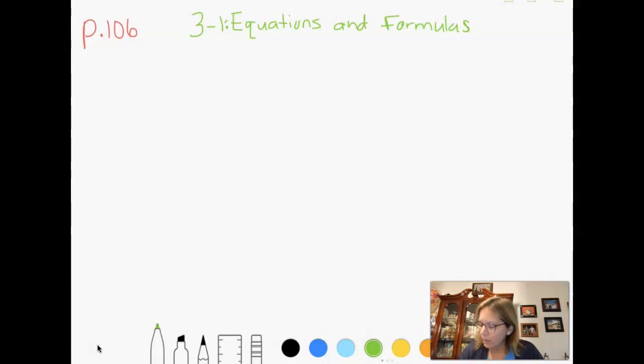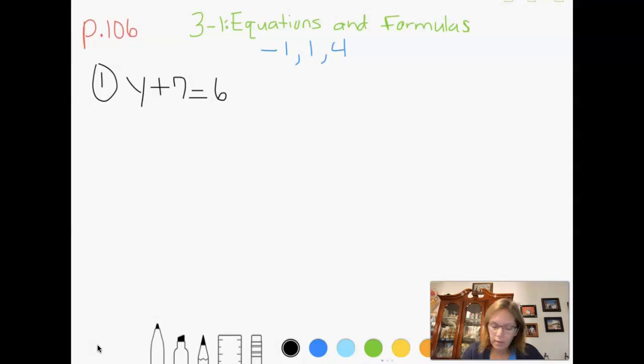So, number 1 on page 106, it says, determine if -1, 1, or 4 is the solution of each equation. So these are the fun problems that you guys don't like, but I do. Okay, so I'm going to write my numbers up there so I don't forget them. Those are the ones I have to see if they work in each equation. And then I'm going to write the equations down, and I have to plug each of those numbers in to see which one works and solves the equation correctly. I think that's what it says. I can't see good with my glasses on up close.